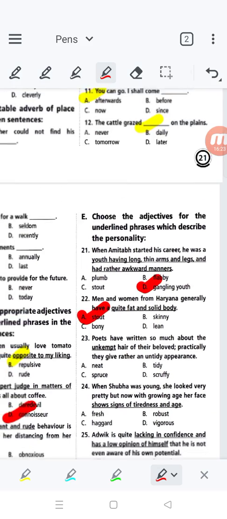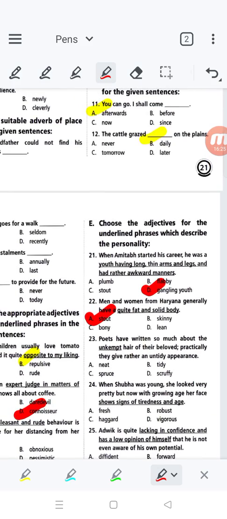Next one, the 23rd, option C. Poets have written so much about the unkempt hair of their beloved. Practically, they give rather an untidy appearance. What are the options given?